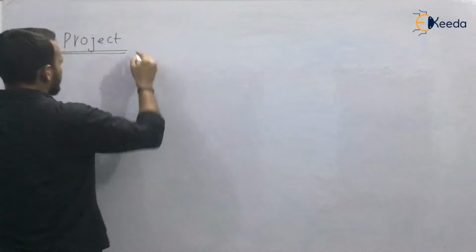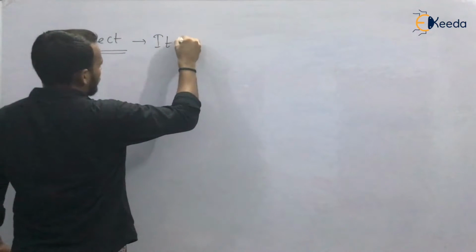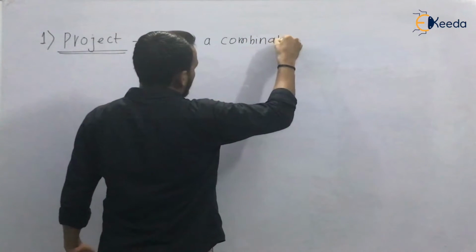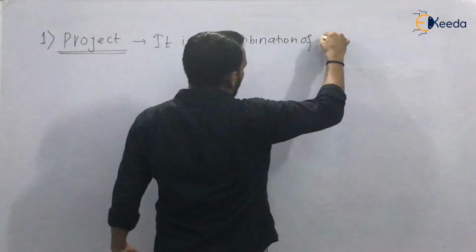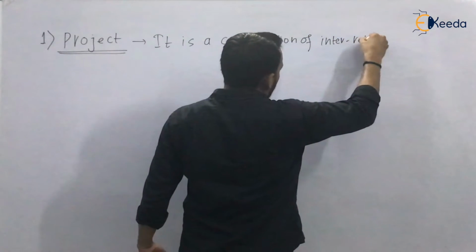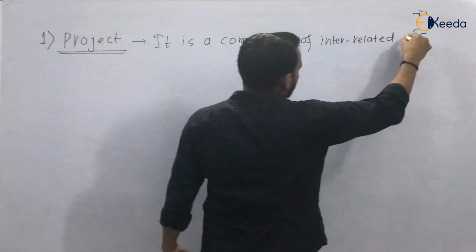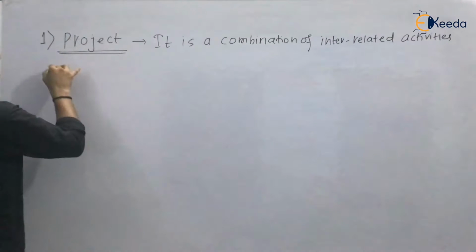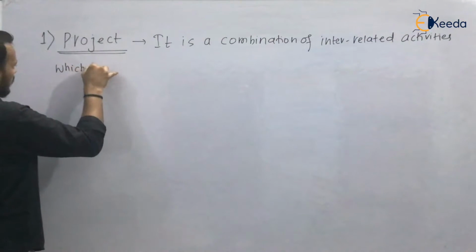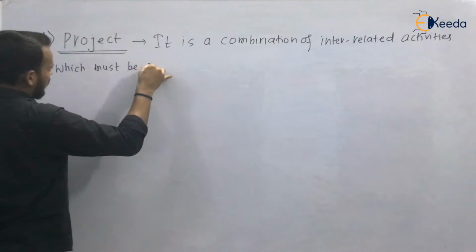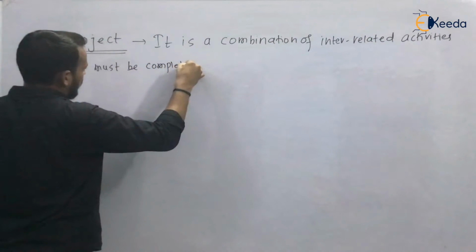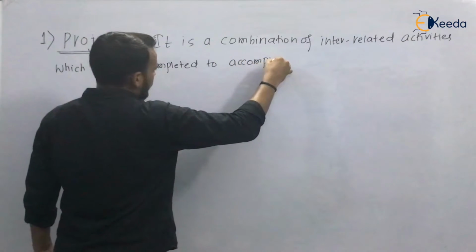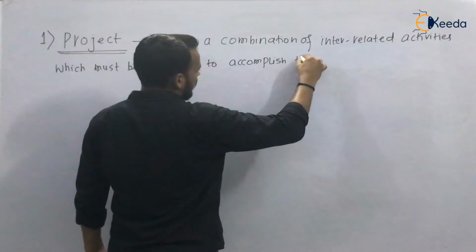It is a combination of interrelated activities which must be completed to accomplish the project.